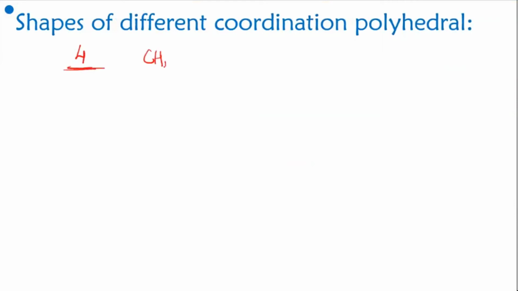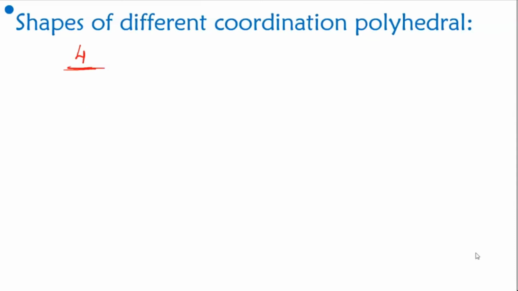Methane has 4 hydrogens, no? In methane, carbon has 4 hydrogens attached. So what is the geometrical shape of methane, you remember? Can you tell me what the shape is if you have 4? Yes, very good, correct. Tetrahedral.